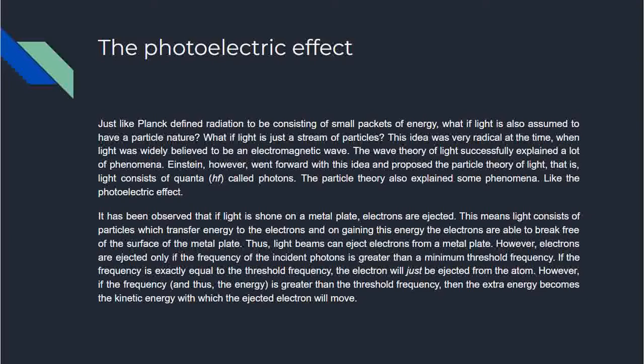So whenever you shine light on a metal plate, some electrons are ejected. So light beams can eject electrons from a metal plate. However, electrons are ejected only if the frequency of the incident photons is greater than the minimum threshold frequency. If the frequency is exactly equal to the threshold frequency, the electron will just be ejected from the atom. However, if the frequency is greater than the threshold frequency, then the extra energy becomes the kinetic energy with which the ejected electron will move.